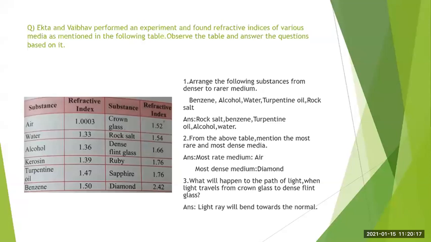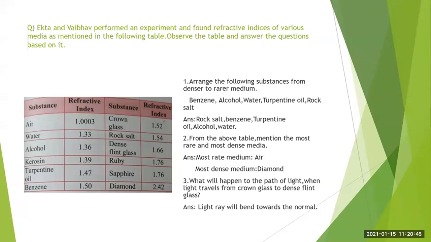Now what we will do for this? We know how we can arrange. We need to know their refractive index. Higher the refractive index, it will be the more denser medium. Okay, now let us see the refractive index of benzene. So you can see in the table the refractive index of benzene is given to be 1.50.